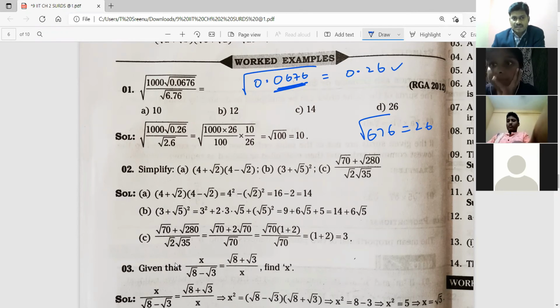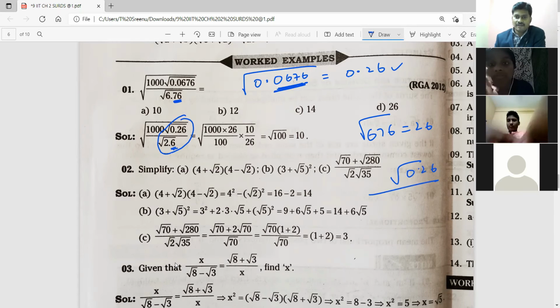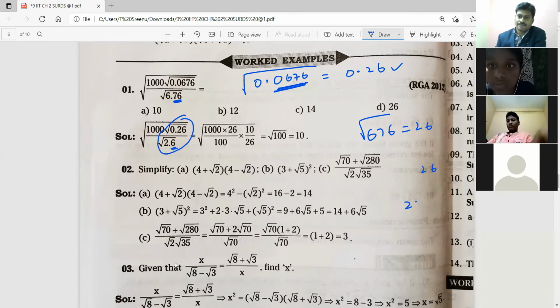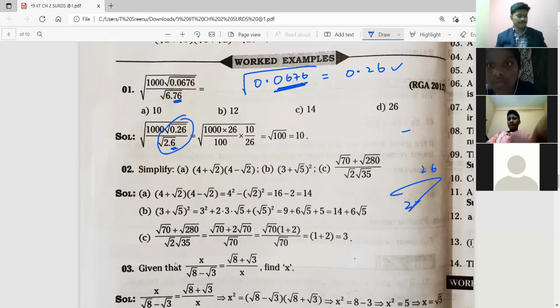In the denominator 2 digits are there, so 1 digit will come. Again we have to simplify these two: under root 0.26 by under root 2.6. We can write in the same root like this. Here 2 digits, here 1 digit, means here by 100 will come, by 10 will come. 1 0 cancel. Or else you can do it on your own and tell me your answer.